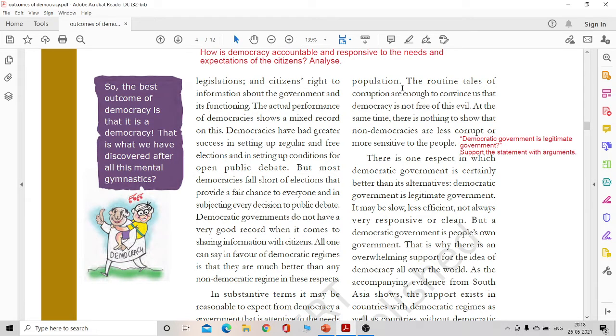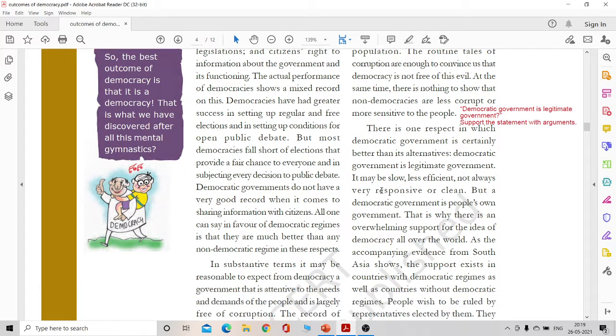However, in a non-democratic government, you can't even expect the government to be accountable or responsive. This is the key factor that differentiates them. This is what makes democracies accountable and responsive, and from country to country the variation depends on the government, right?